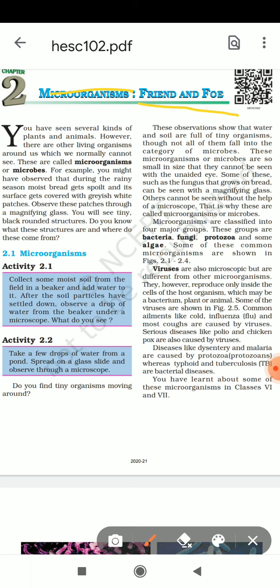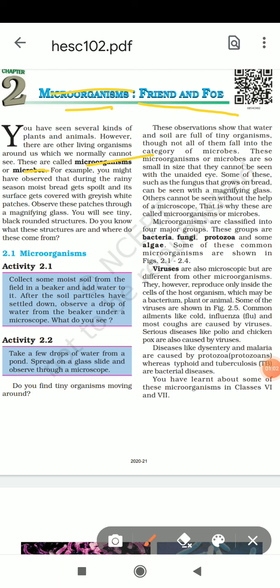You have seen several kinds of plants and animals. However, there are other living organisms around us which we normally cannot see. These are called microorganisms or microbes. What are microorganisms and microbes? Firstly, microorganisms was the chapter heading, and microbes. This is the definition of microorganism.